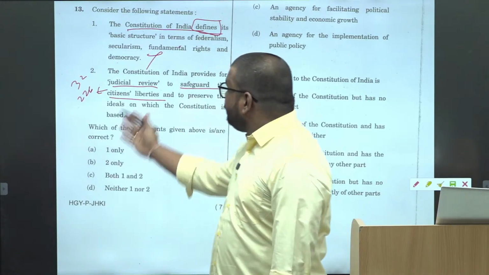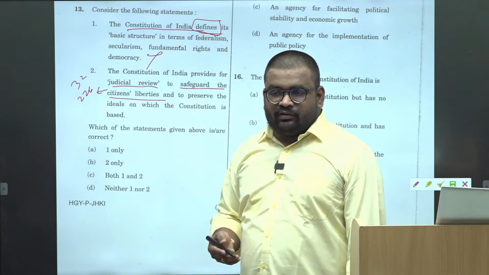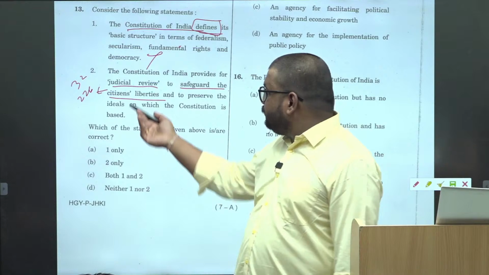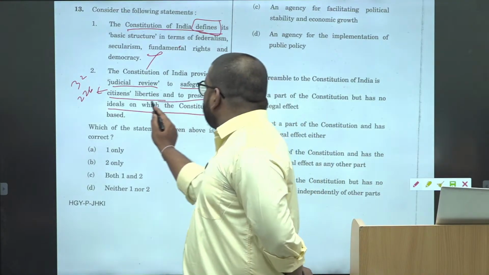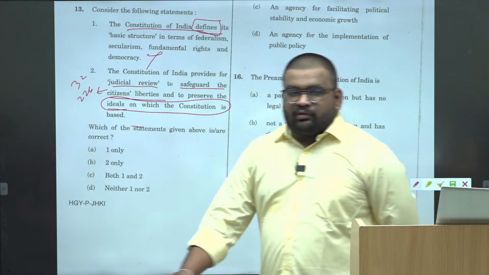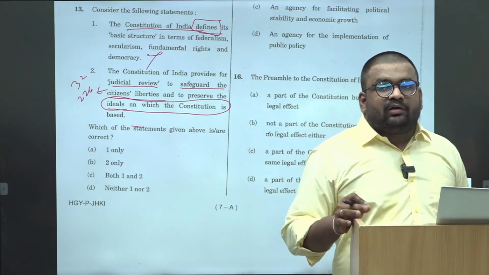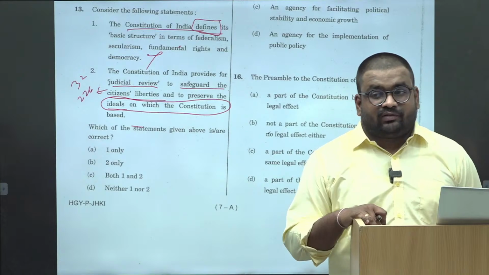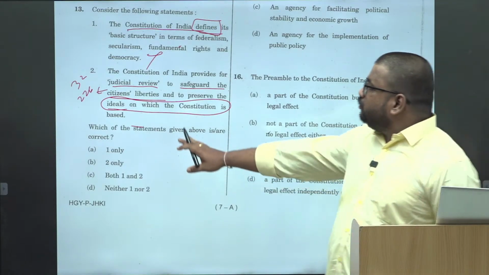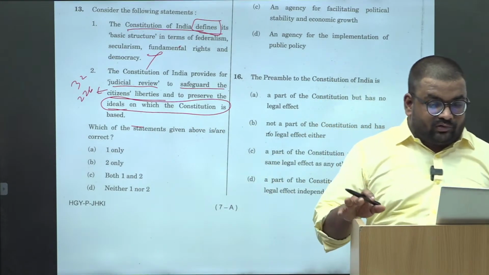Right? Citizens' liberties means fundamental rights. So Article 32 and 226 provide it, and to preserve the ideals on which the Constitution is based. What is the article which provides for this judicial review to preserve the ideals of the Constitution?